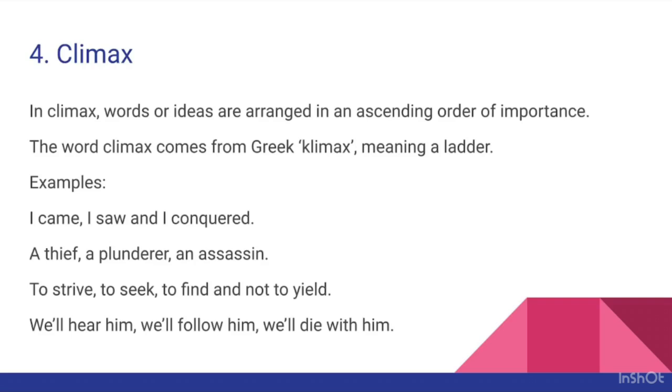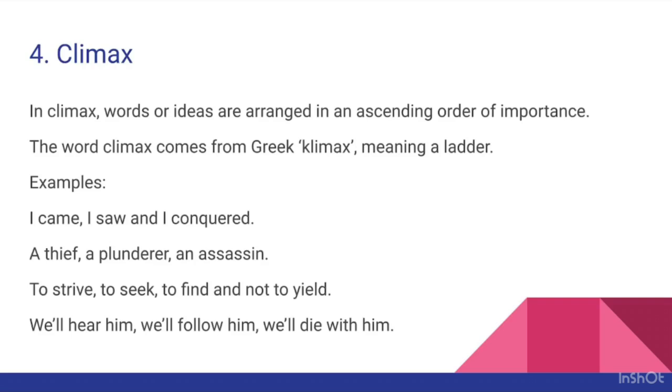An assassin is someone who is to be most afraid of, right? Next example, to strive, to seek, to find, and not to yield. Here also you will see these successive steps: to strive, to seek, to find, and the last one is not to yield. So these ideas are also arranged in an ascending order of importance or impressiveness.